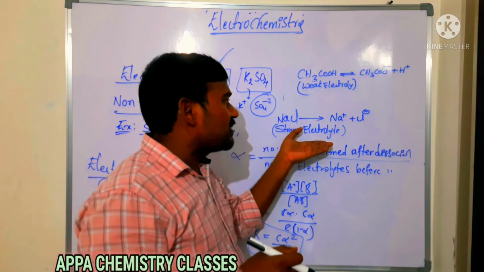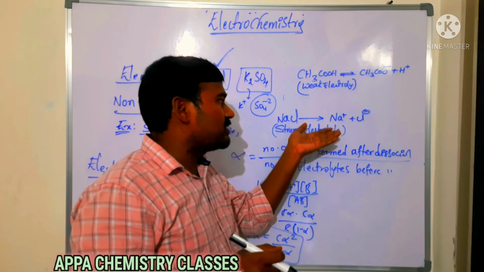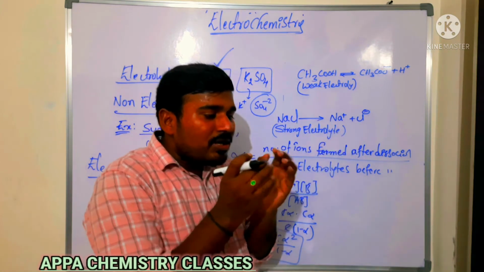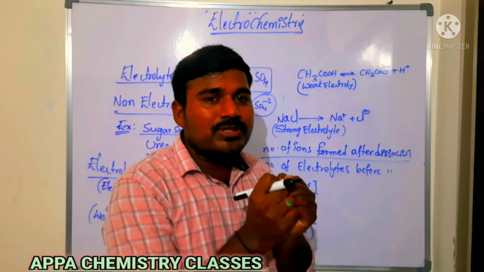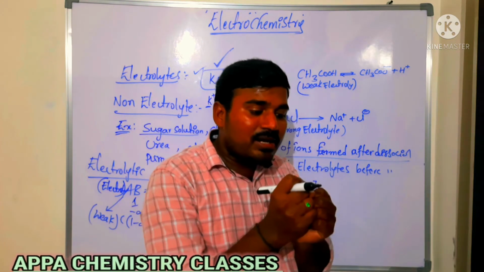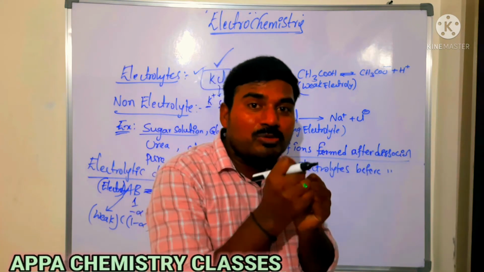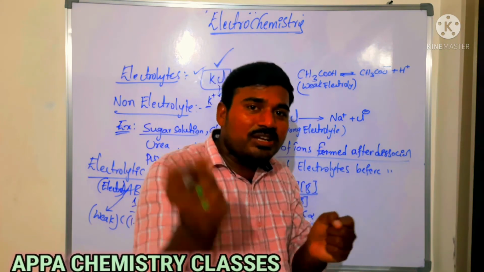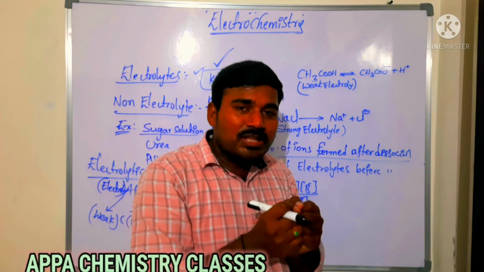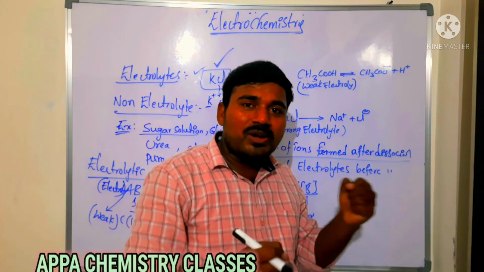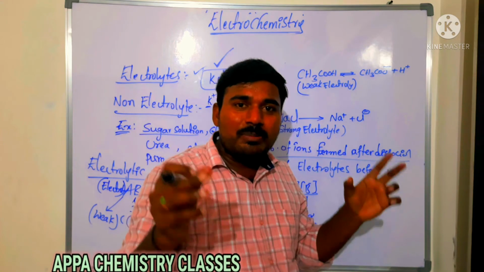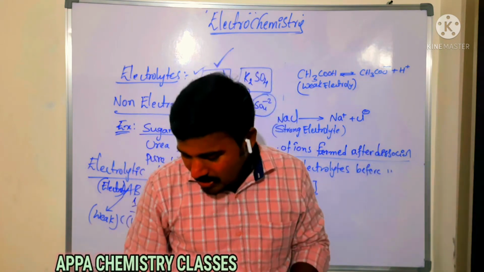But in the case of a strong electrolyte, as the concentration increases, what happens? The conductance will decrease because the ions are very close. When the ions are very close, the interionic attractions are there, they will attract each other, and they will not move that fast. When you do infinite dilution, adding more quantity of solvent, the ions are very free. They can move very fast. At infinite dilution, the weak electrolyte will undergo 100% ionization. Is that clear?